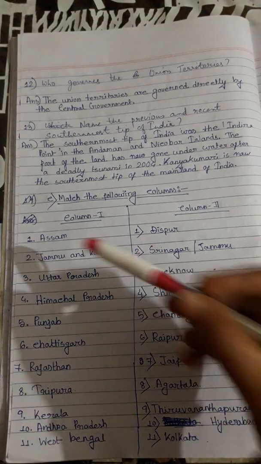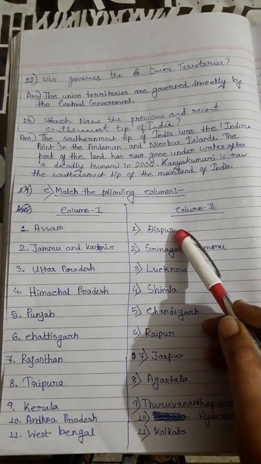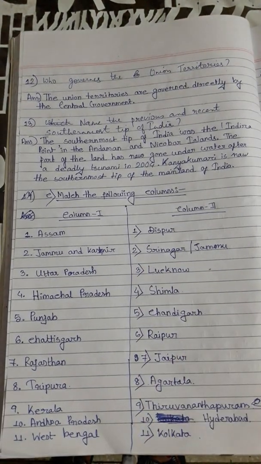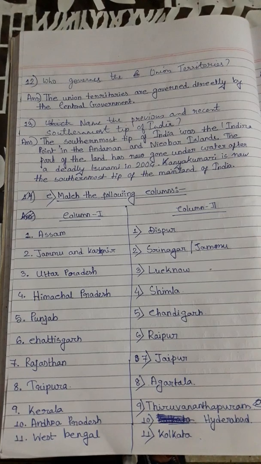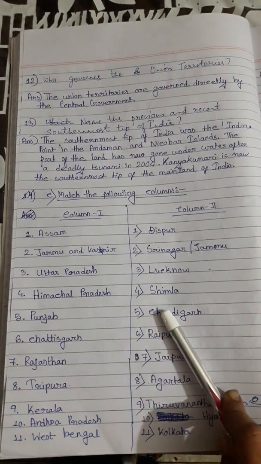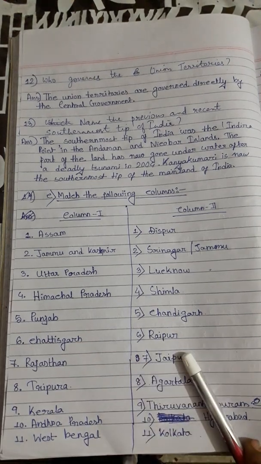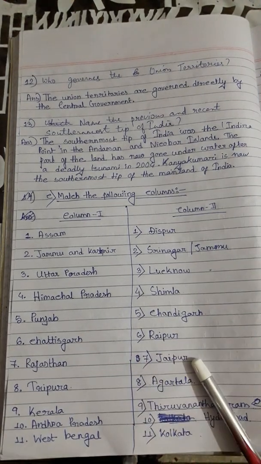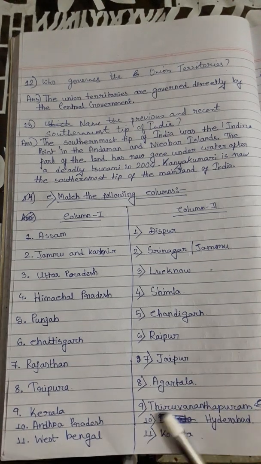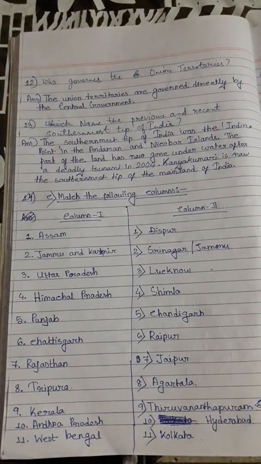Match the following. Assam, the capital is Dispur. Jammu and Kashmir, Srinagar or Jammu. Uttar Pradesh, Lucknow. Himachal Pradesh, Shimla. Punjab, Chandigarh. Chhattisgarh, Raipur. Rajasthan, Jaipur. Tripura, Agartala. Kerala, Thiruvananthapuram. Andhra Pradesh, Hyderabad. West Bengal, Kolkata.